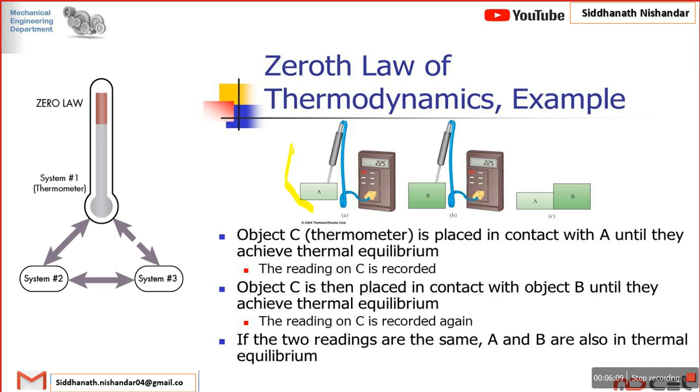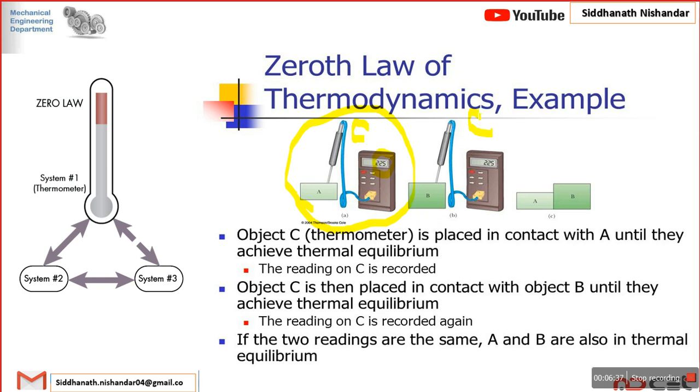Okay, if you see object A, it is any system. I am going to measure the temperature with the help of, suppose, a thermometer, which is object C here. What that figure indicates is that object A's temperature is around 225 degrees Celsius. Then the same thermometer, object C, measures the temperature of system B.